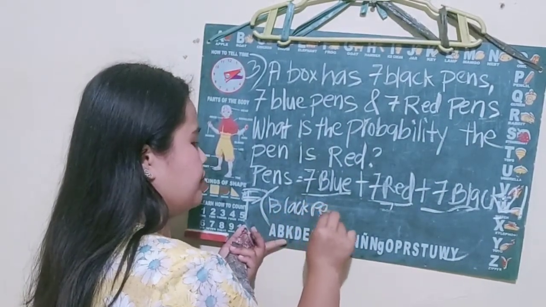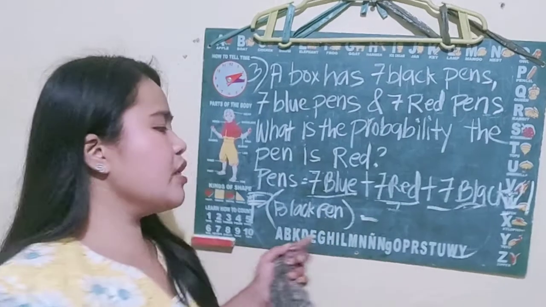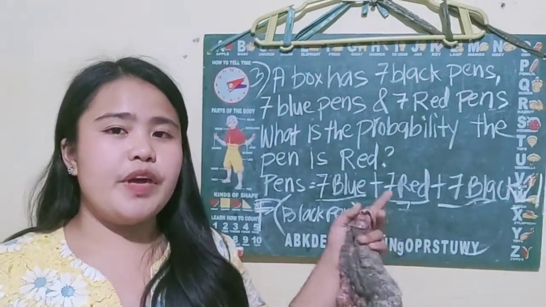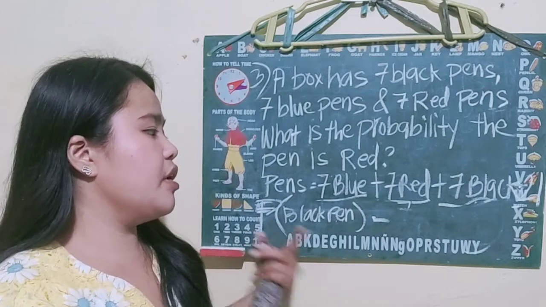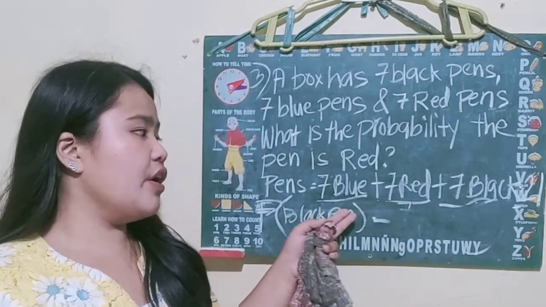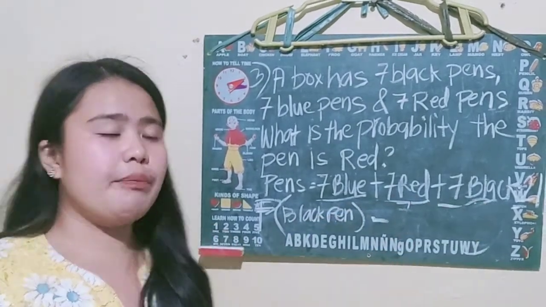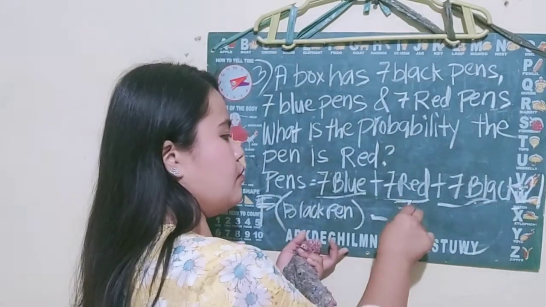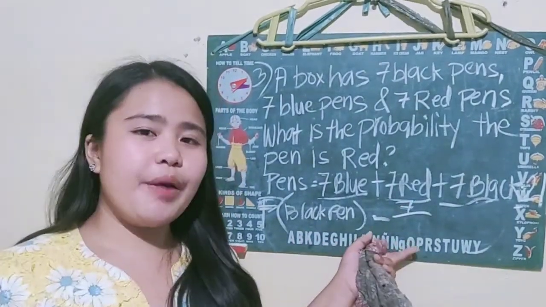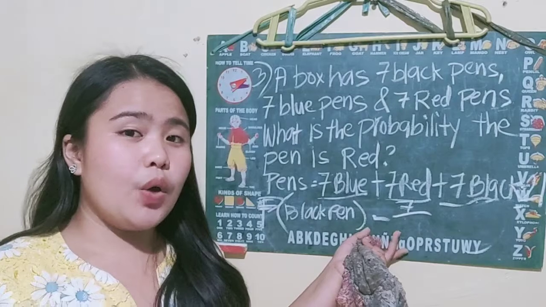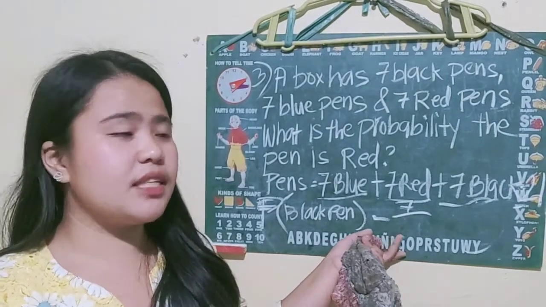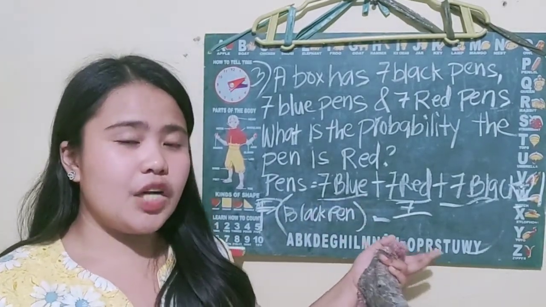Black pen equals the number of favorable outcomes, which is 7, because there are also 7 black pens, over the number of possible outcomes, which is 21, because the total number of pens is 21.